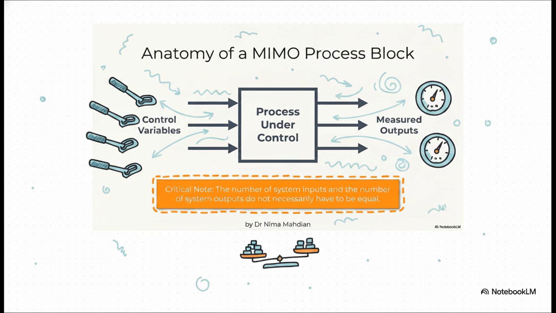Slide 14. Let's trace the anatomy of a MIMO process block. We have a set of control variables, our U variables, acting as inputs on the left, feeding into the process under control, which then produces a set of measured outputs, our Y variables, on the right. And you really need to emphasize the critical note, highlighted in orange at the bottom here. The number of system inputs and the number of system outputs do not necessarily have to be equal. You could have 5 levers controlling 3 outputs, or vice versa. It's rarely a 1-to-1 ratio.